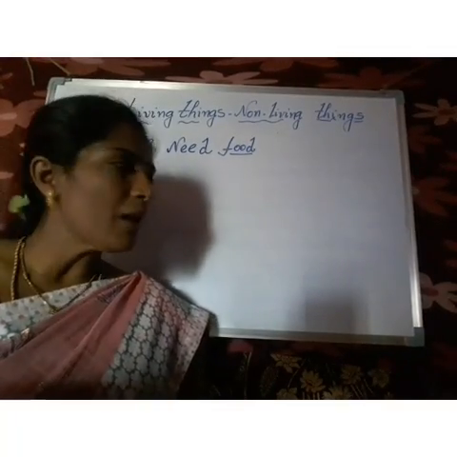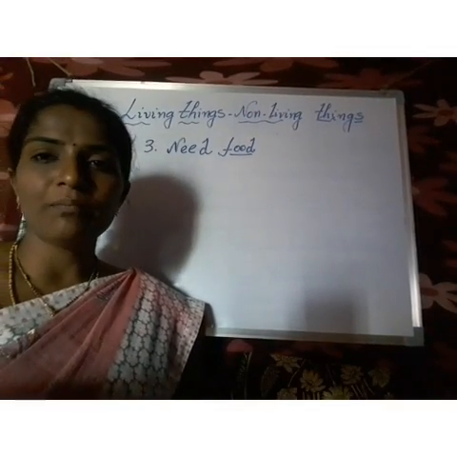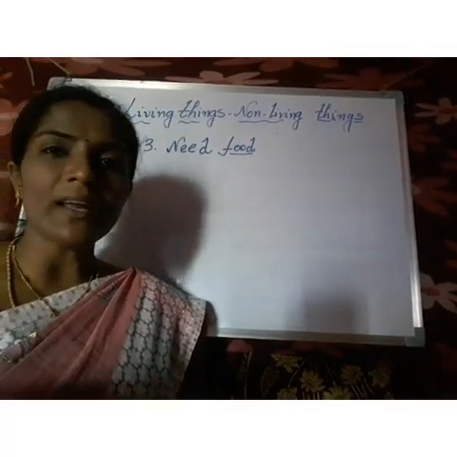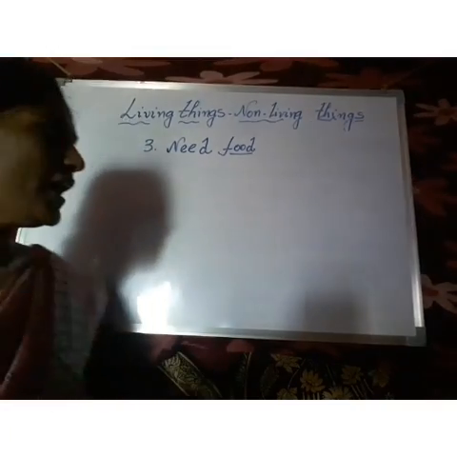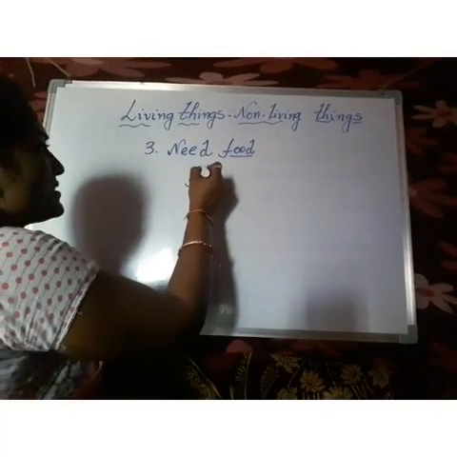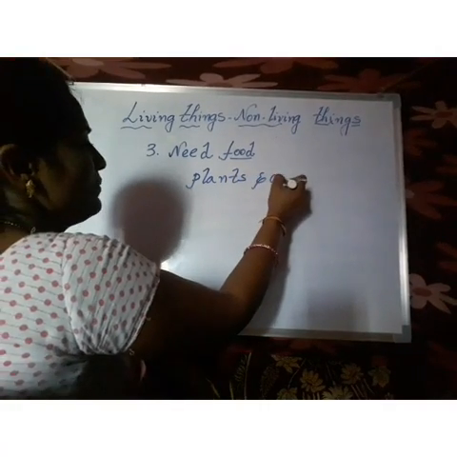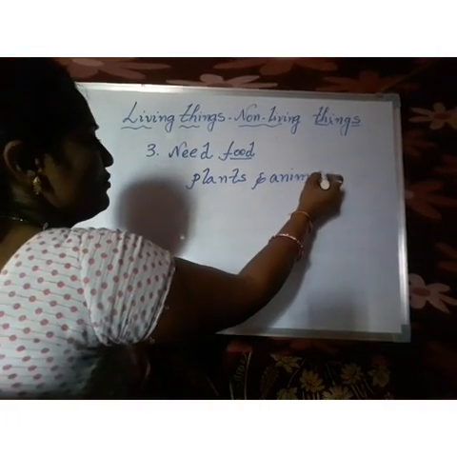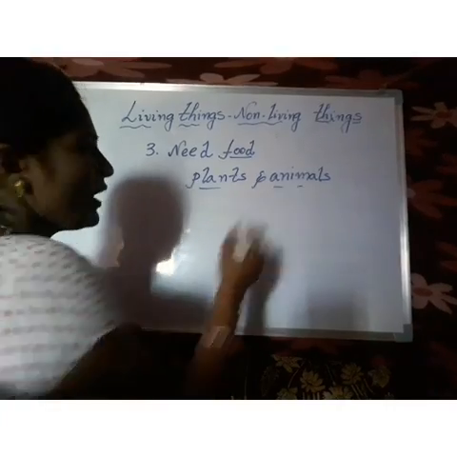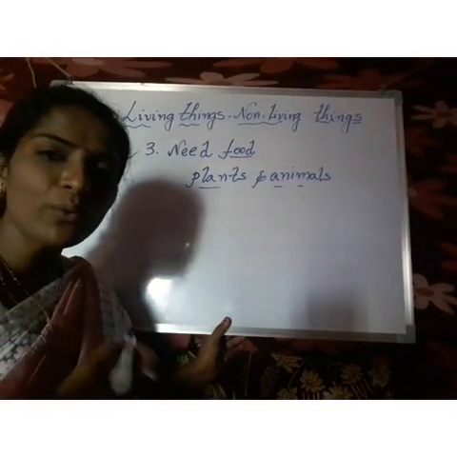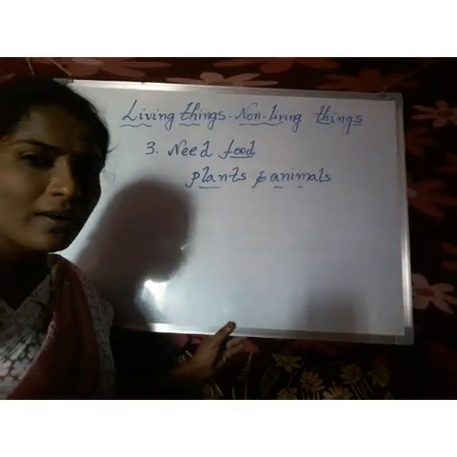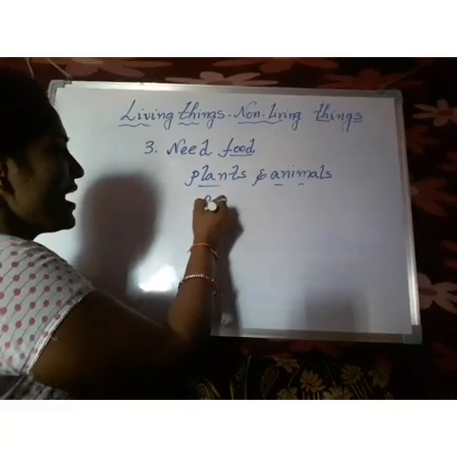So we knew about the importance of food. But where do we get this food from? We get food from plants and animals. For example, every day we eat rice. Where do we get this rice from? Rice comes from the paddy plant.